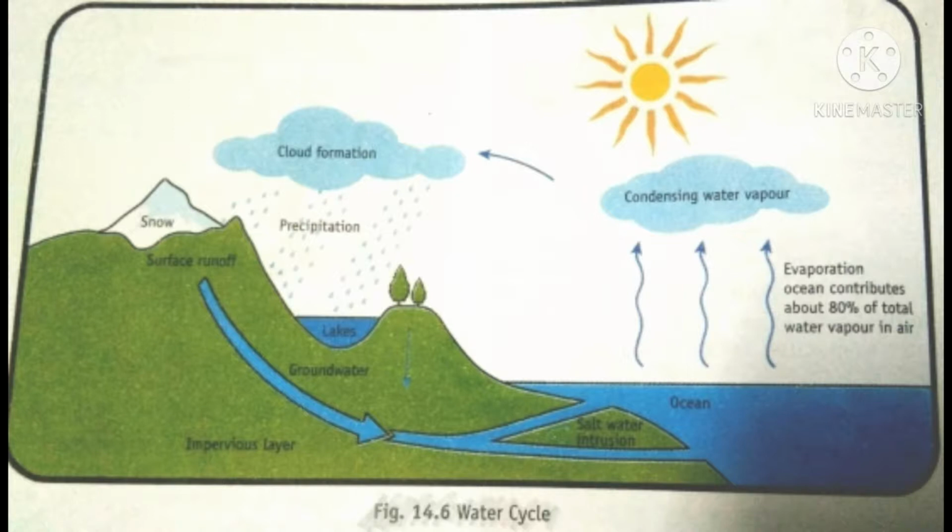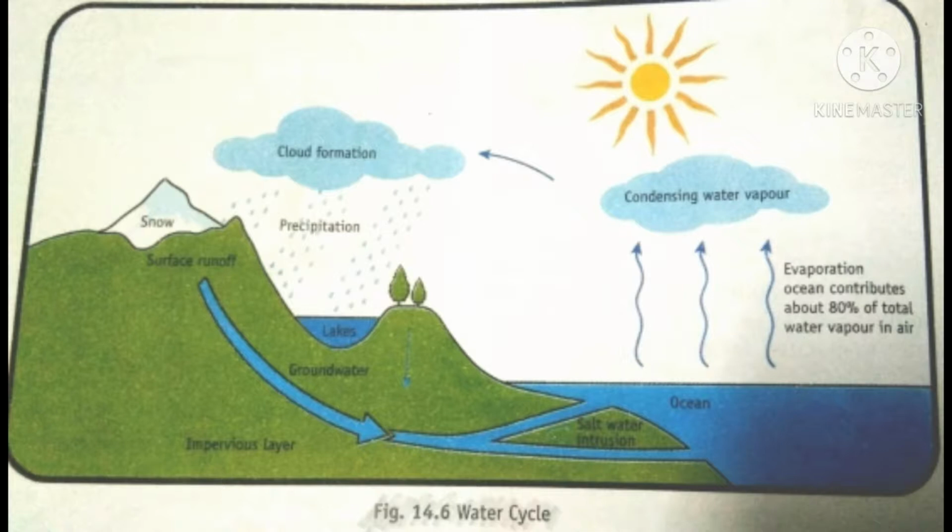The water keeps moving and changing from solid to liquid, liquid to gas, over and over again. Water from the oceans and surface of earth evaporates and moves into the air as water vapor to form clouds. We already discussed how clouds are formed.